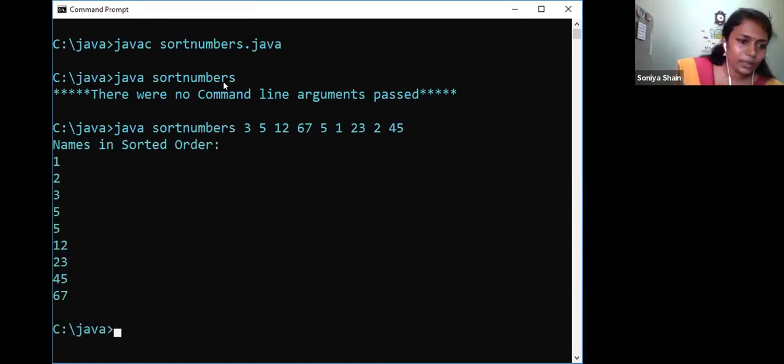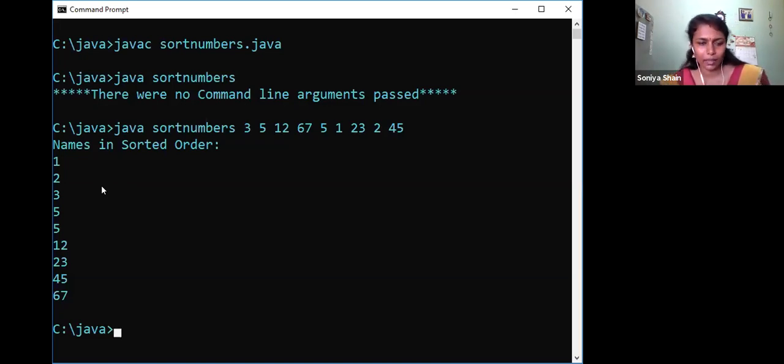Now it is considered, I have given 5 two times. Okay, let's see. No issue. 1, 2, 3, 5, 5, 12, 20, 23, 45, 67. So now it is taken as numbers, and it has been sorted. You just have to, while comparing two numbers, take them as integers and go for the operation. So these are some of the examples.